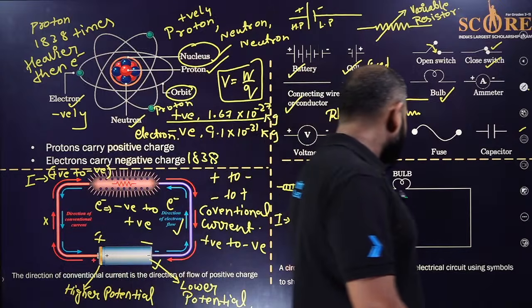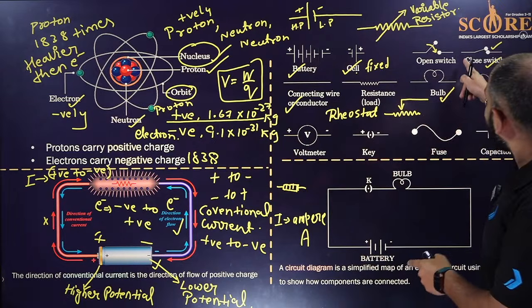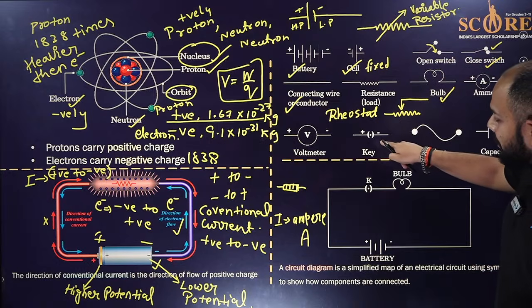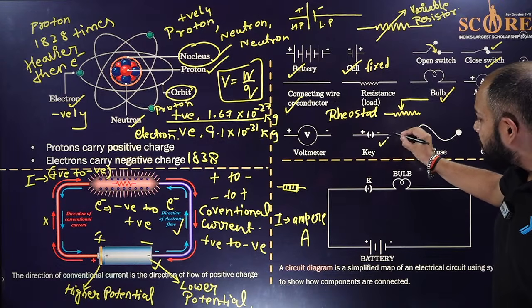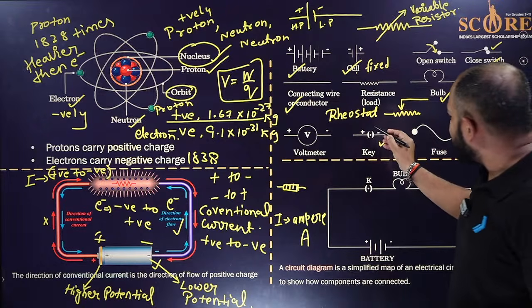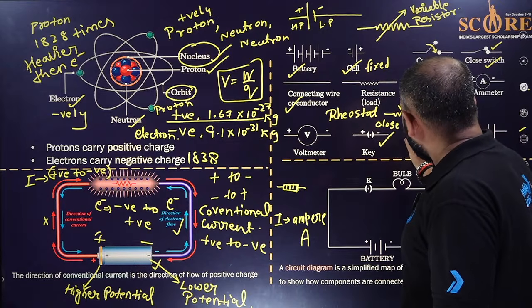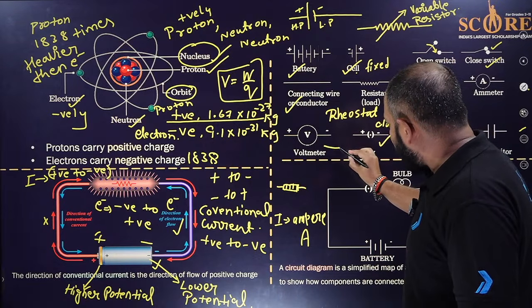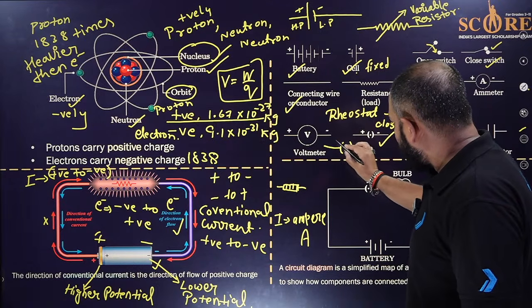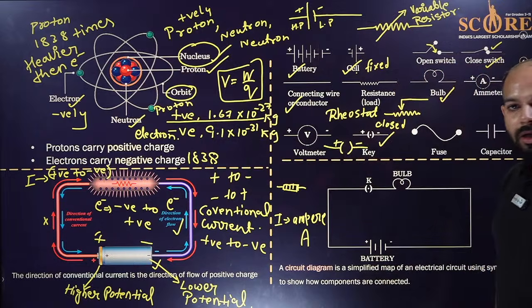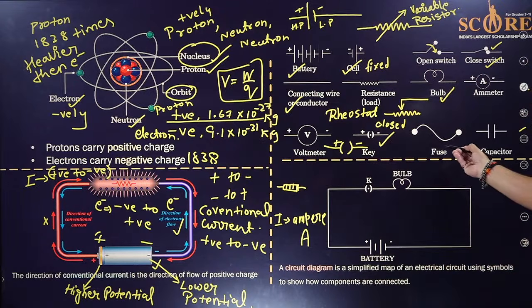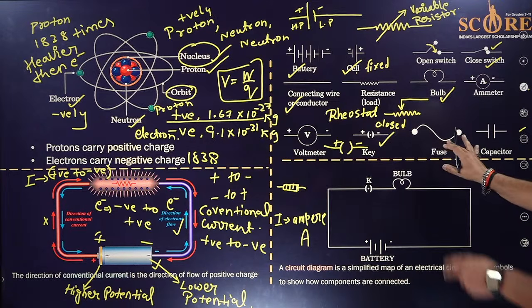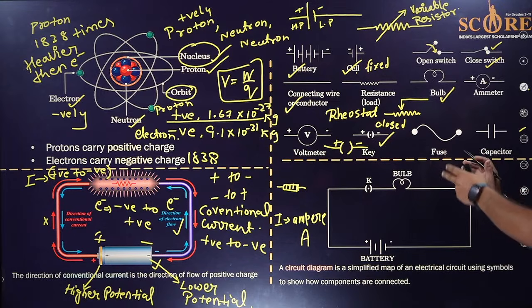From here we can see one more thing. The switch is this one, and this is a key. This is a closed key. If I draw the open one, this is the open key. Clear? Then you have this fuse. This is a working fuse, not a broken one.